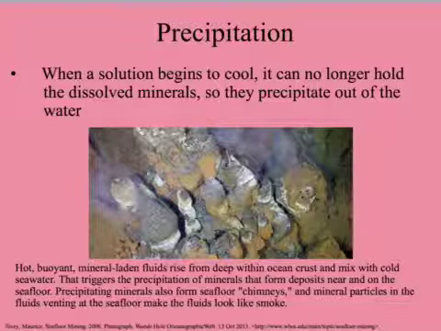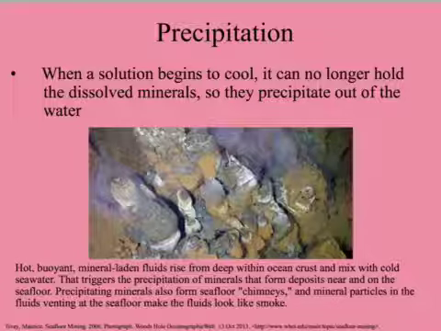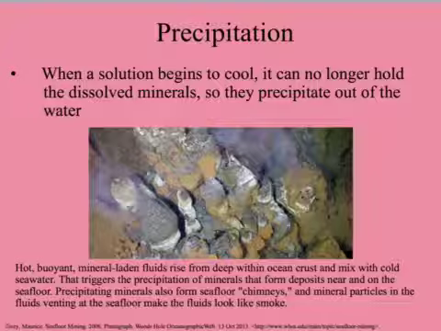The third and final way to form a mineral is through precipitation. Precipitation occurs when a solution cools down and it can no longer hold the atoms dissolved into it, so they precipitate out and form a mineral. Hot solutions can hold more atoms. An example would be rock candy.